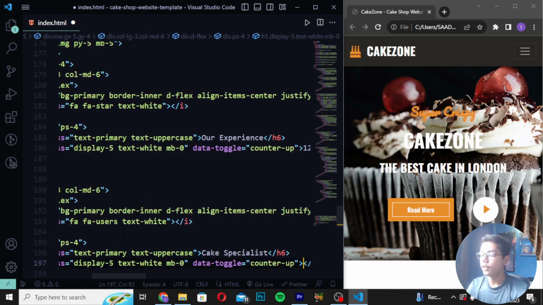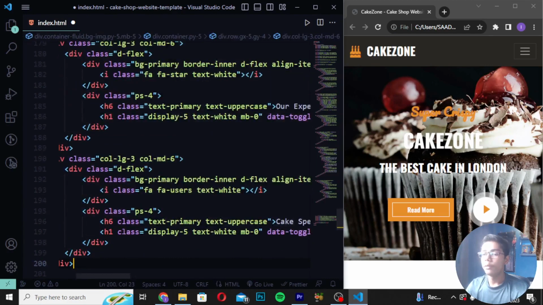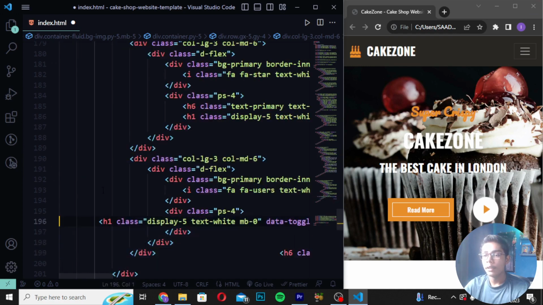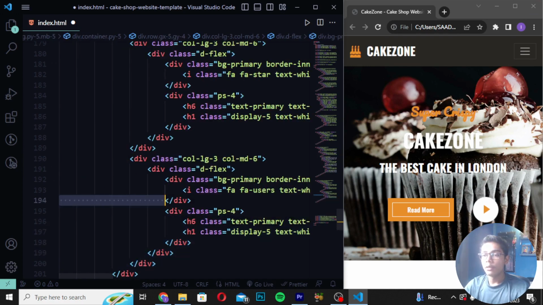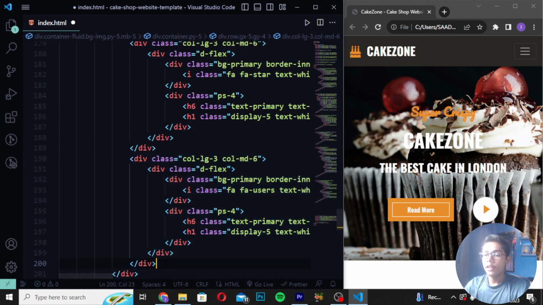Now you have to write 1 2 3 4 5 6 all like this. You can see we have just now written all this stuff. So I will be doing one thing. I will be copying this stuff from here. So here I will be pressing Ctrl Z, and then I will be copying till div 3, and then you have to paste it here.